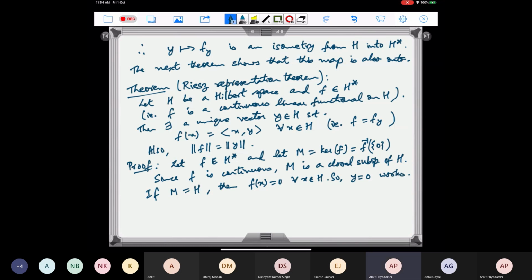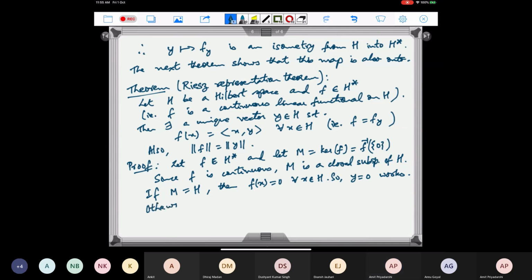Right. So for the 0 functional, this is of course true. If it is a non-zero functional, then only we have to see how to get this y.